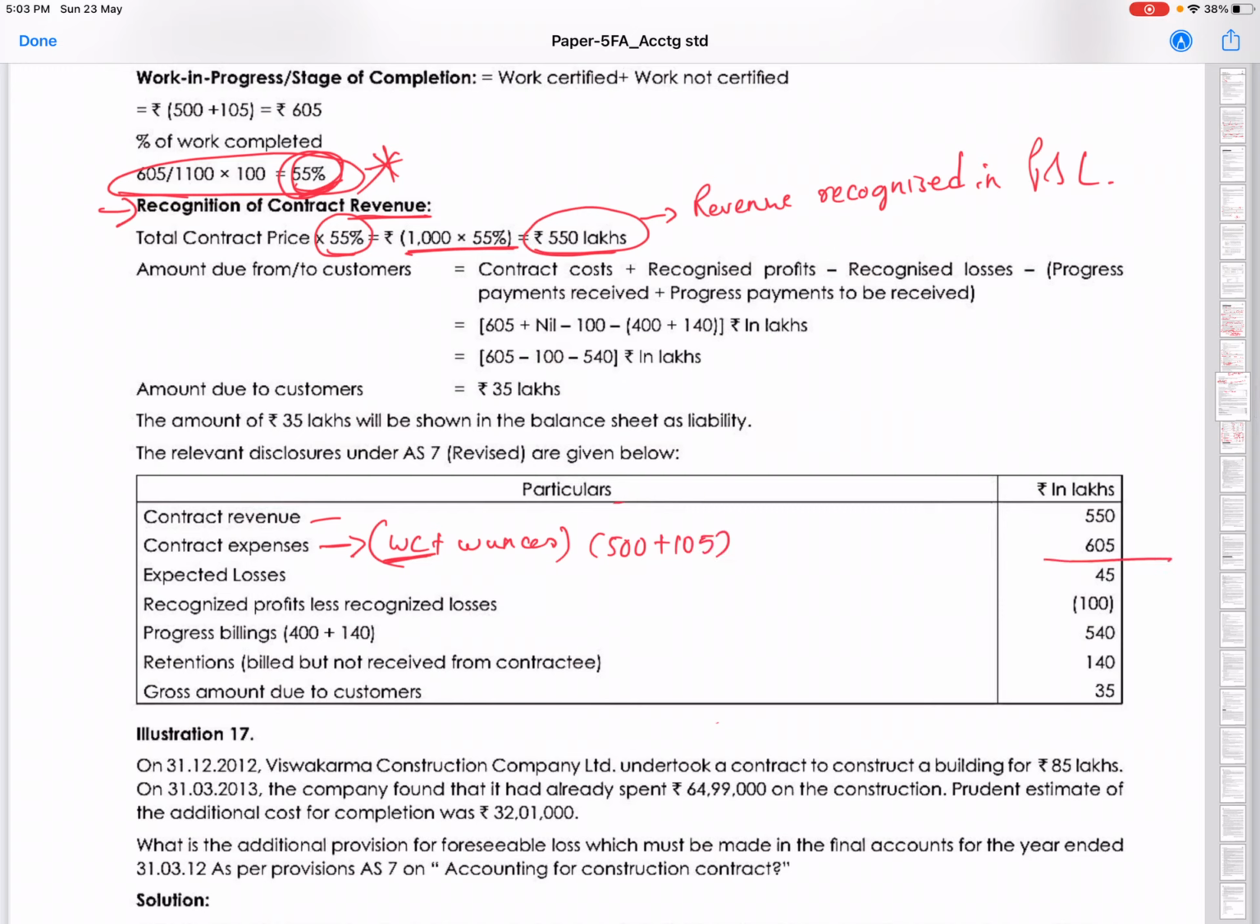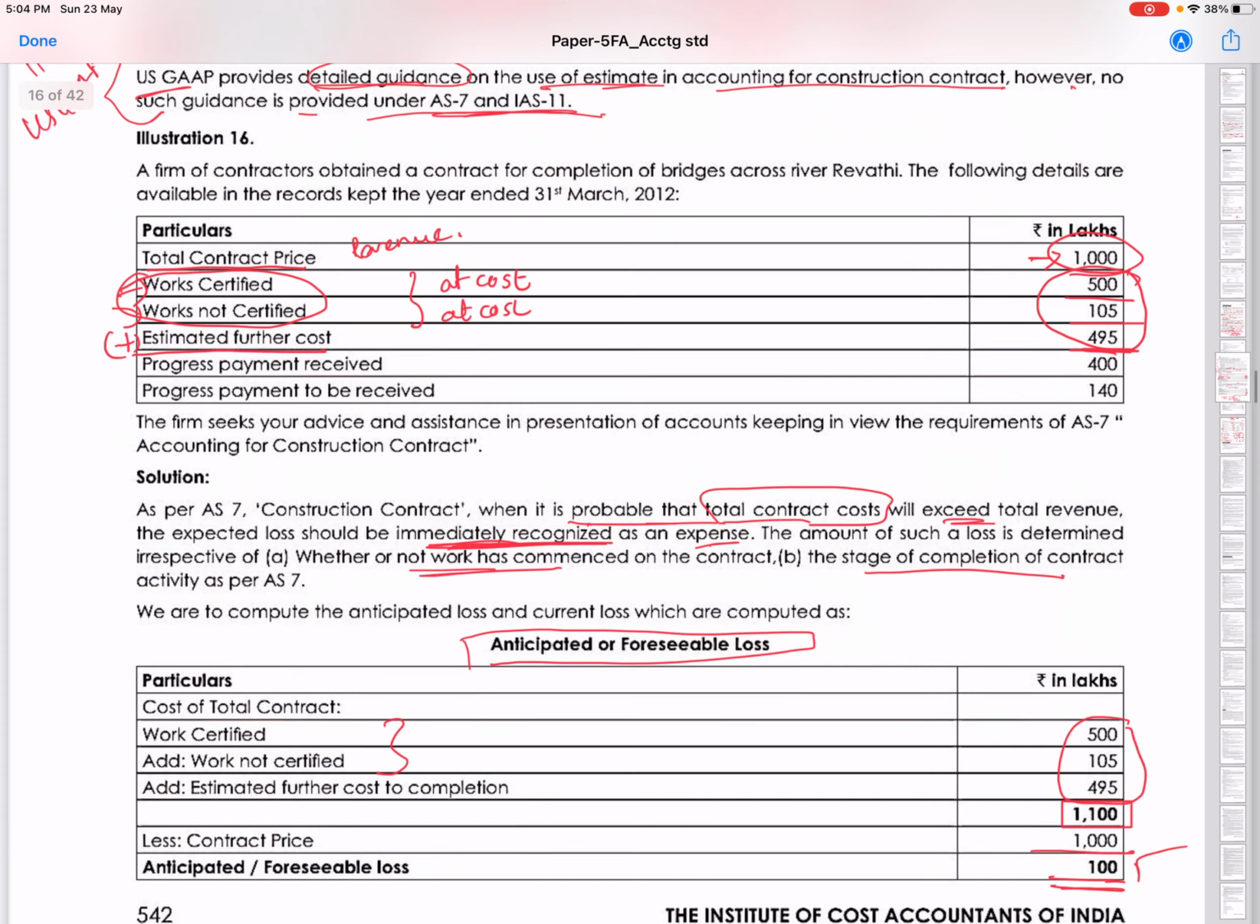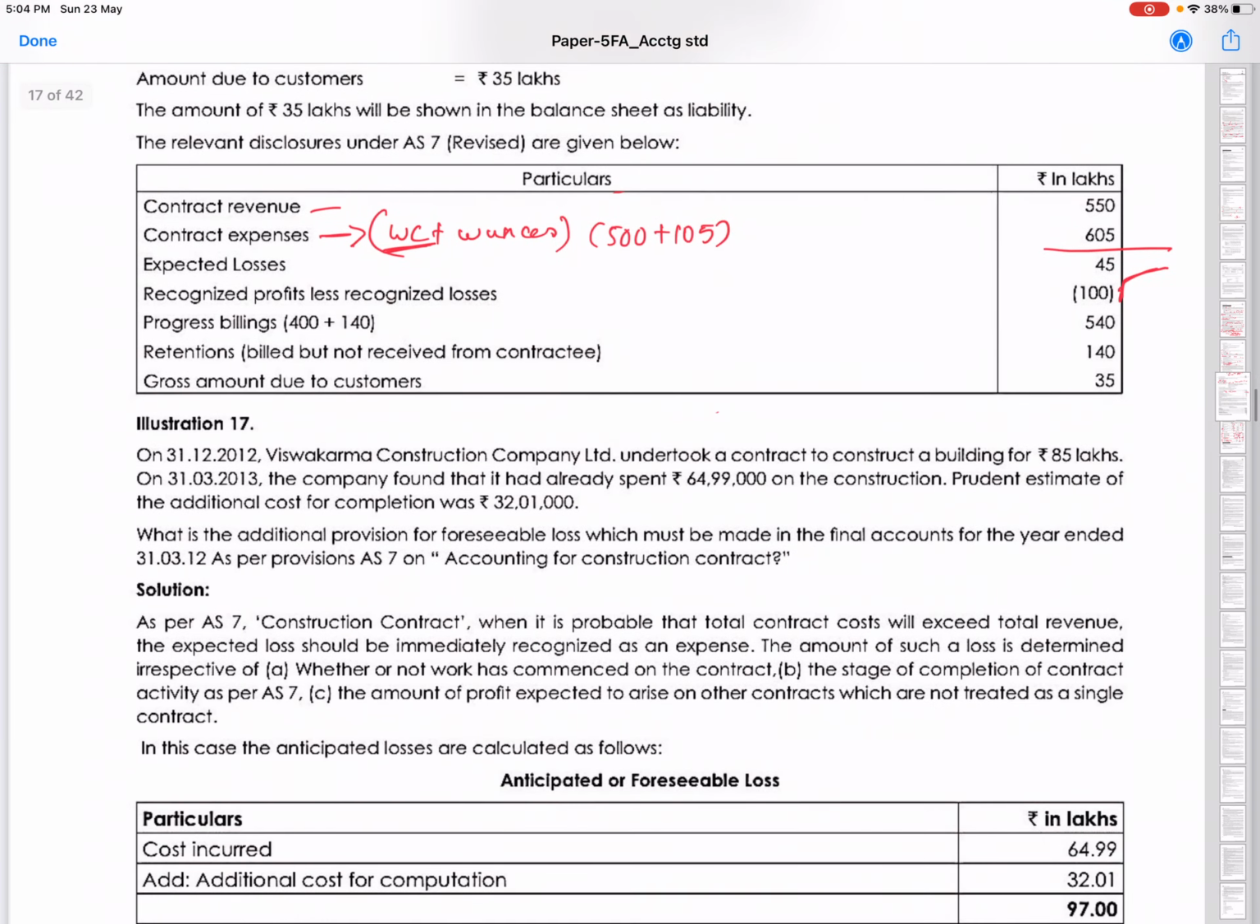So what is the expected loss for this year also? It's 45, correct? So 605 and 550, the difference is 45. Recognized profits less recognized loss. We are recognizing the whole contract loss of 100, if you remember, correct? Then progress billings: have they given any progress billings? Yes, 400 progress payments received, progress payments to be received 140. So 400 plus 140 is the progress billings. Retentions yet to be received is 140.